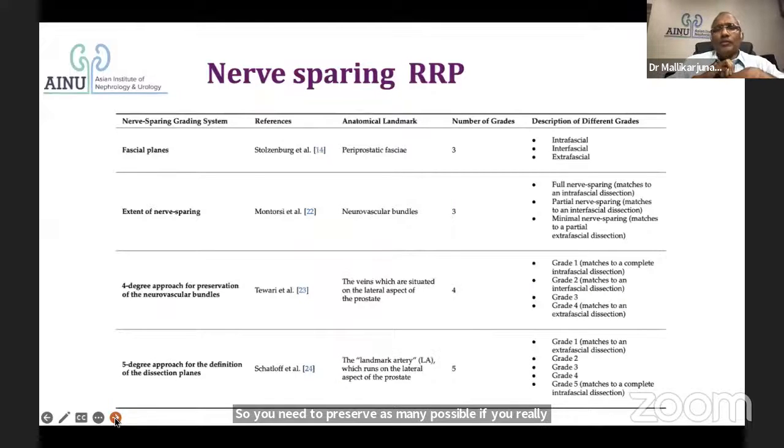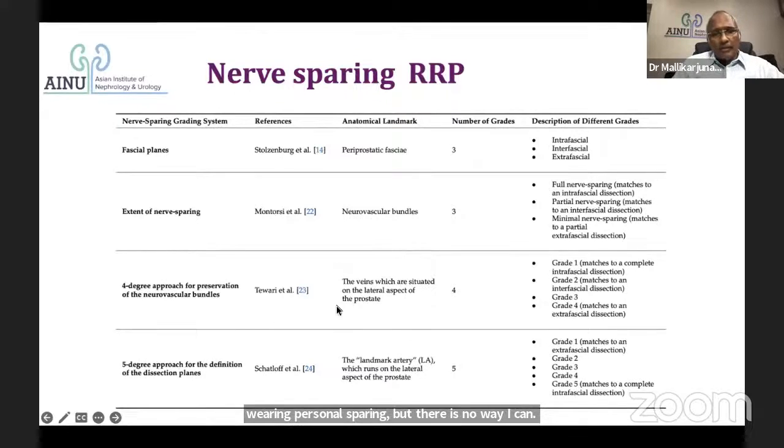So if you look at nerve sparing in radical prostatectomy, there are so many ways of doing it. We explained the fascial planes. Getting just next to the prostate is going to be intrafascial. In between the layers is interfascial, and going outside the endopelvic fascia is going to be extrafascial. At the same time, there's something related to neurovascular bundles, whether it's full nerve sparing or partial nerve sparing, which is how Montorsi described it.